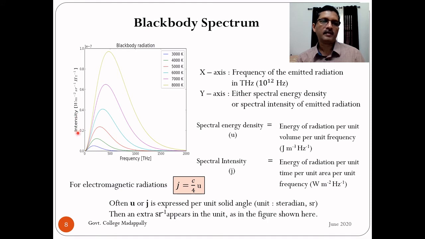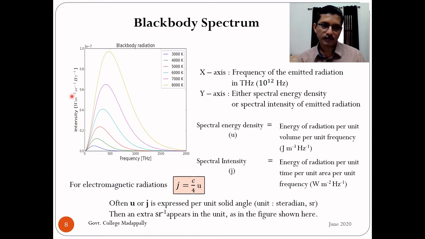So look at this here. When we say intensity, we mean spectral intensity. Look at the unit watt meter raised to -2, steradian raised to -1, hertz raised to -1. The presence of steradian raised to -1 shows that we are also measuring per unit solid angle, and the presence of hertz raised to -1 shows that this is not simply intensity but spectral intensity.